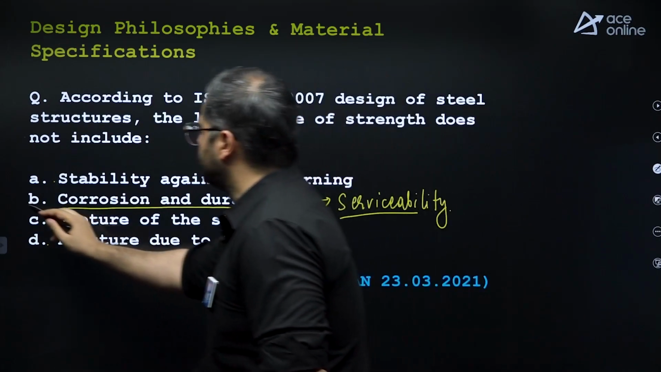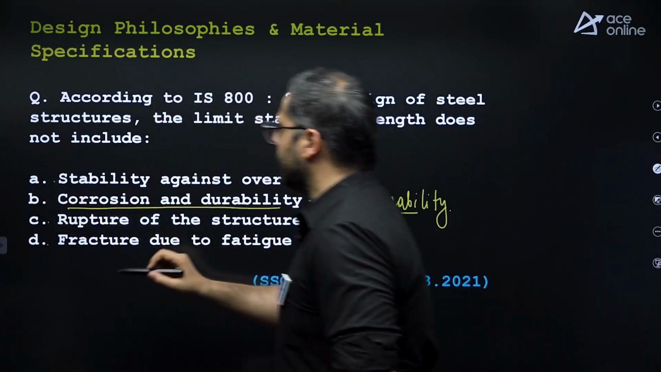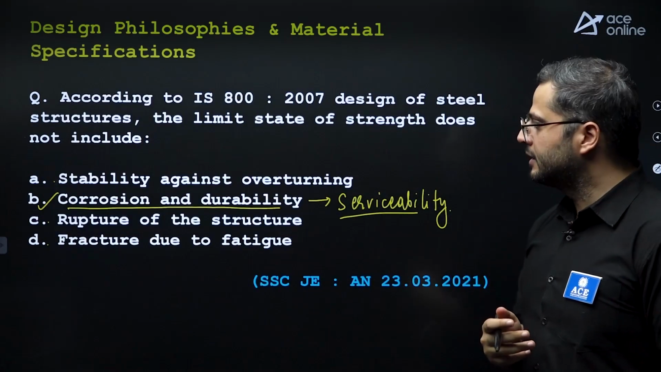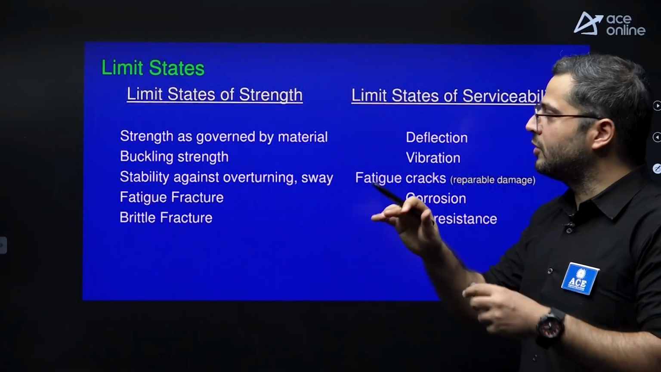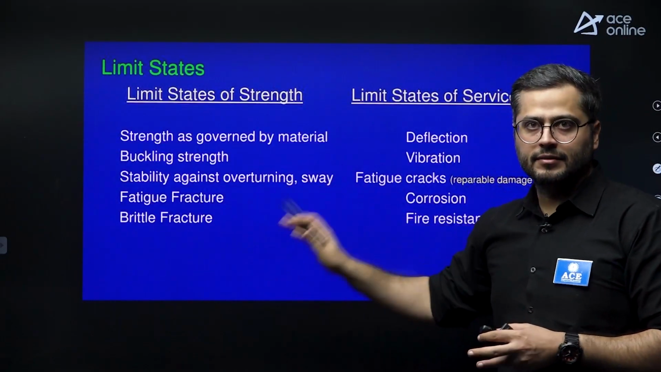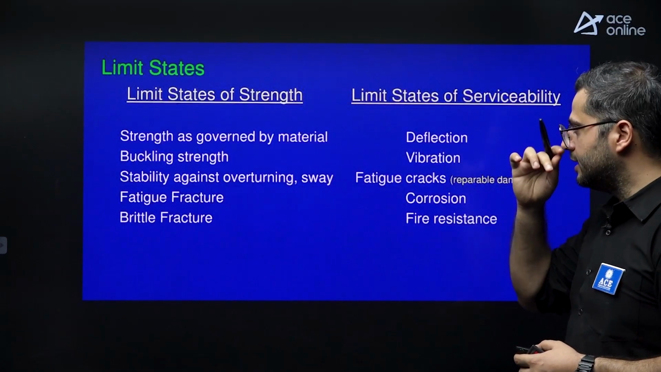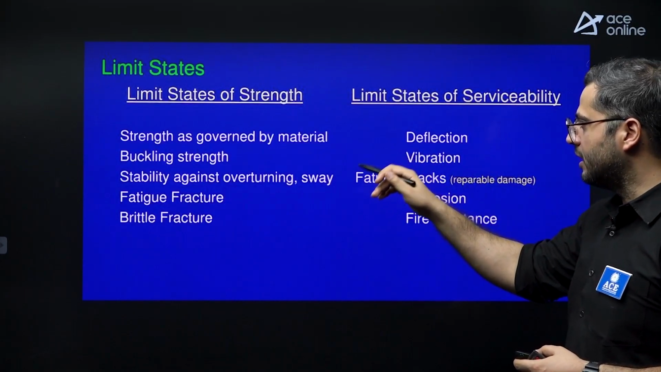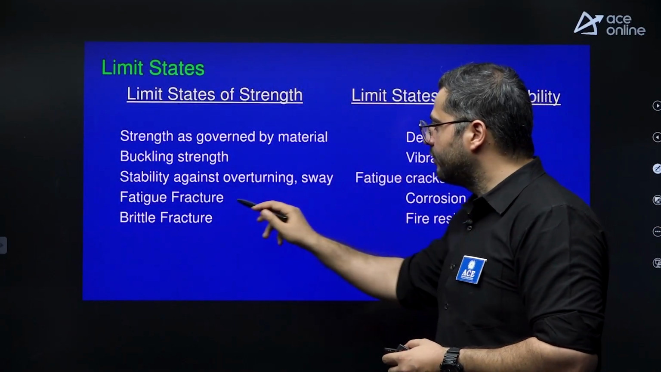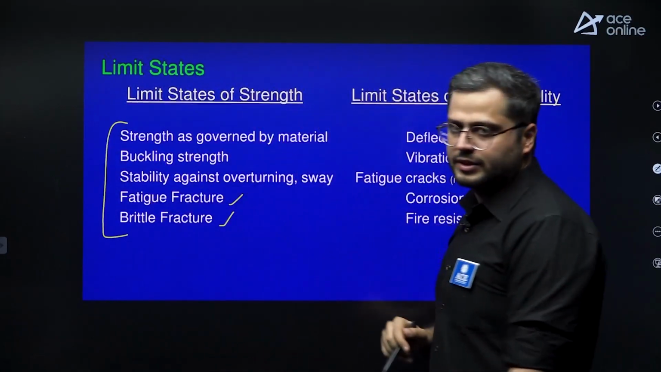right? So, the option according to IS design does not include, option B is not included in design of strength, limit state of strength. But if you want to know what all are included in limit state of strength, you can see on the screen and click a screenshot of this, because this is very, very important. Limit state of strength: strength as governed by material, buckling strength, stability against overturning and sway, fatigue fracture and brittle fracture. All of these things are considered in limit state of strength.